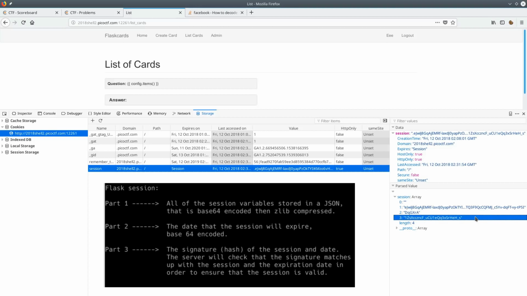When the server looks at your session, in order to verify that your session was actually made by the server, it checks that your variables match up with this signature. So what that means is that I can't just create my own session and set admin equal to 1 and then send it to the server because it won't match the signature. But because we have the server secret key, we can set up our own fake Python Flask server, make our own session and swap it out for this session. It should work out in the end.